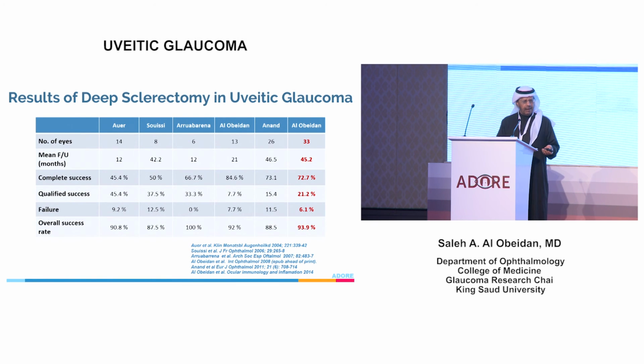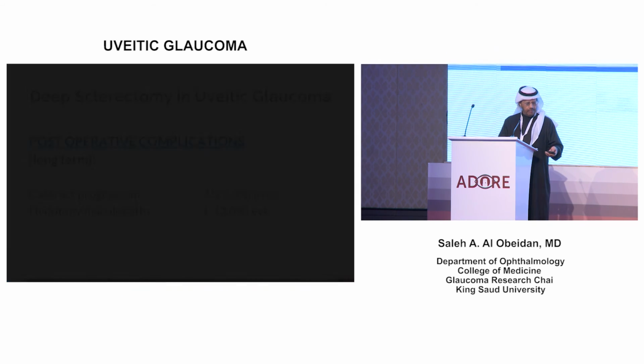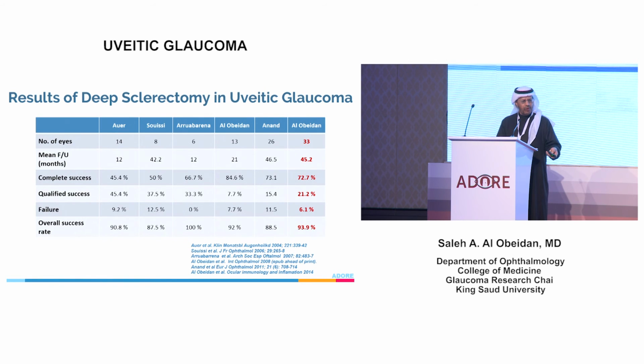And finally, I will just conclude that these are international studies. They are small because it is rare, but when you look, we can learn something here: that the overall success rate in different hands, different types of pathology or patients, is comparable. So this can tell us one very important point, which is the predictability of the outcome of this procedure.